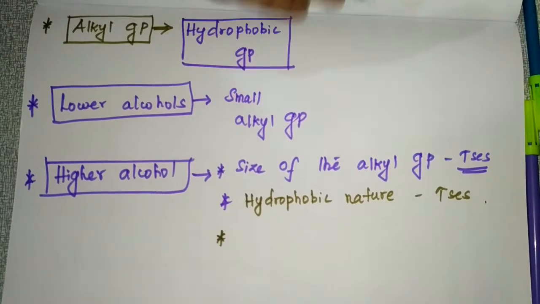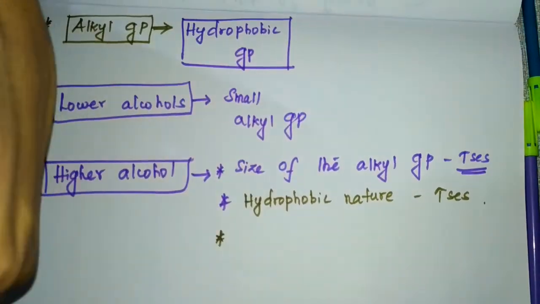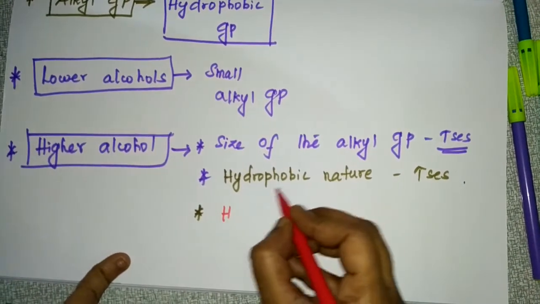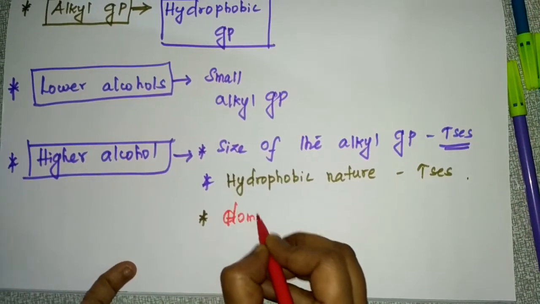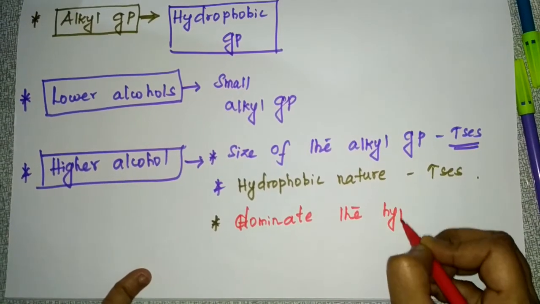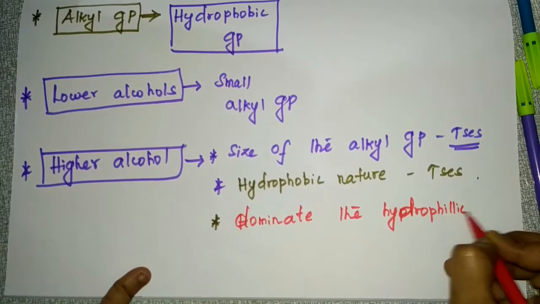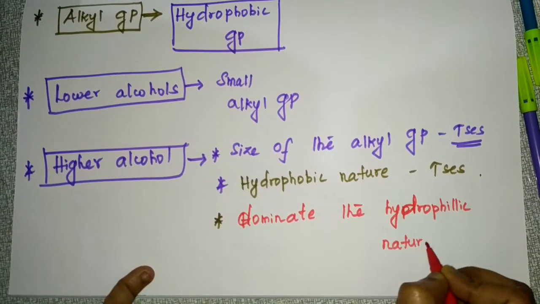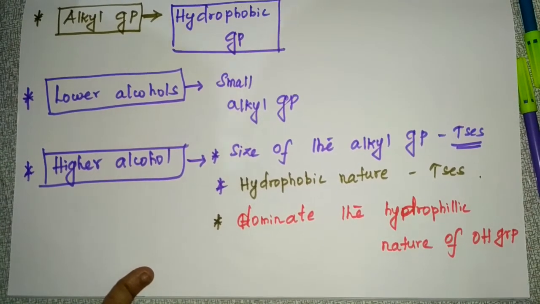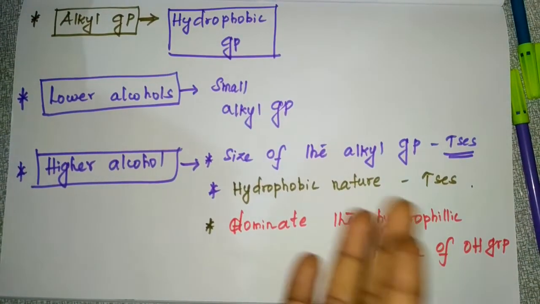Why is the OH group hydrophilic? Because it forms intermolecular hydrogen bonds with water molecules. But the hydrophobic nature will dominate over the hydrophilic nature of the OH group. Because of this reason only, the solubility decreases.